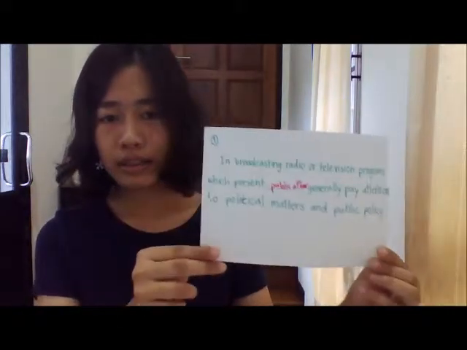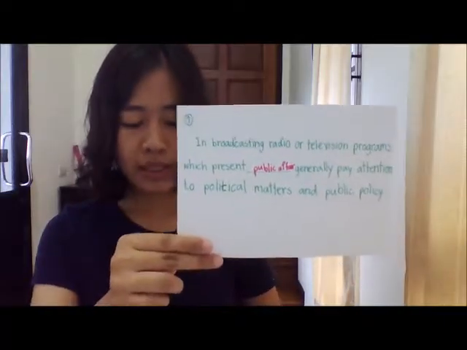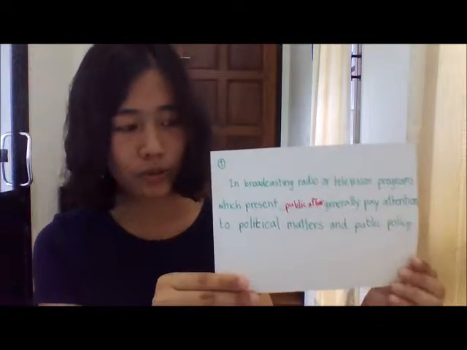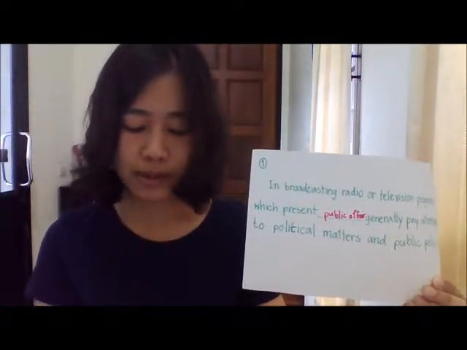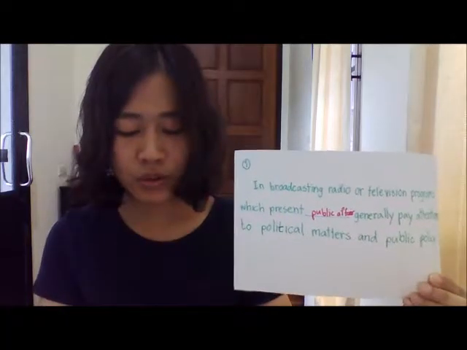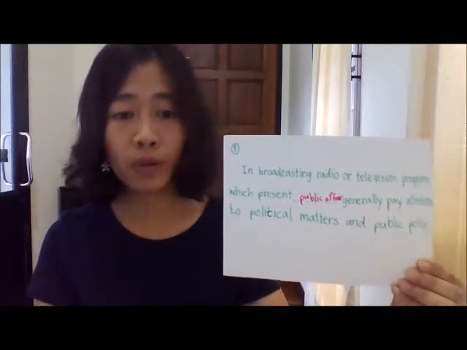So this is my answer. I will put it in the sentence like this. The complete sentence for number 1 is: in broadcasting radio or television programs which present public affairs, generally pay attention to political matter and public policy.